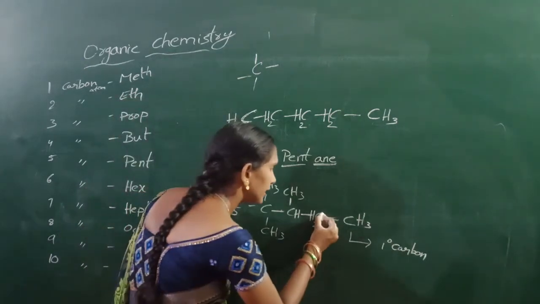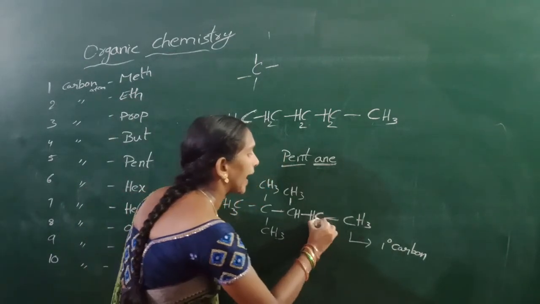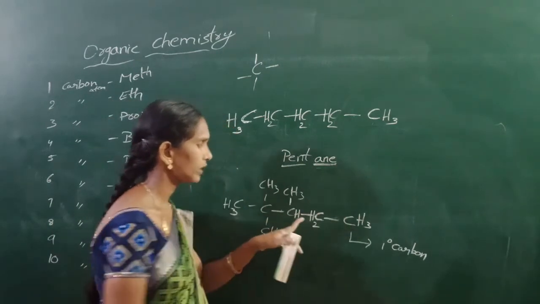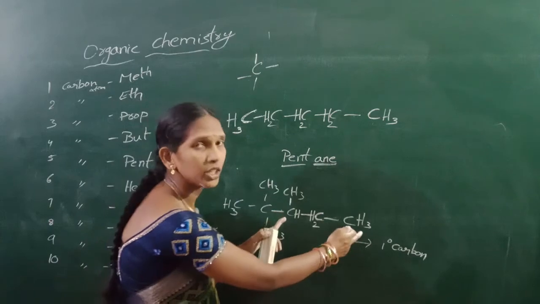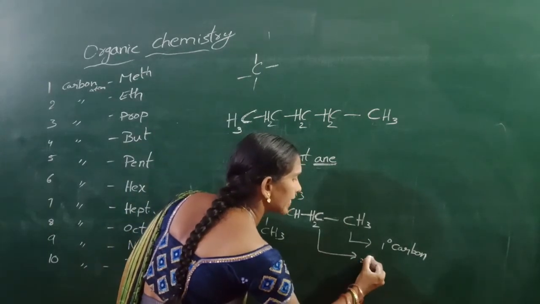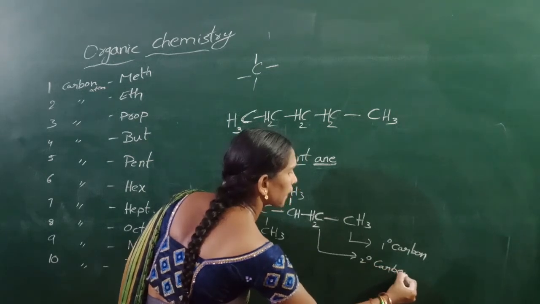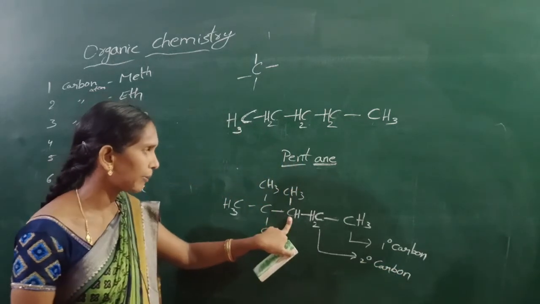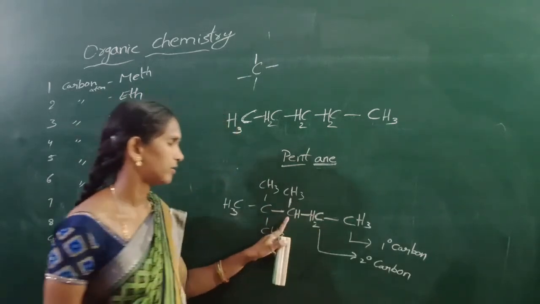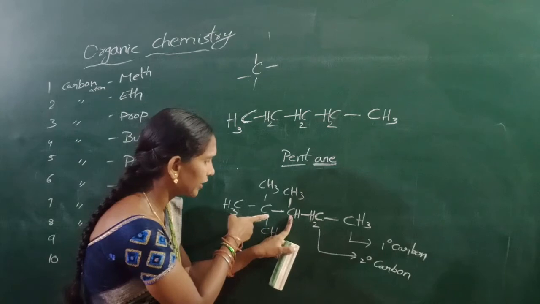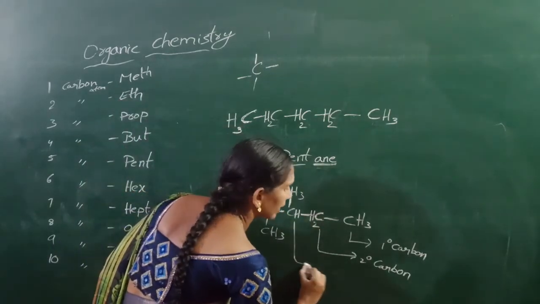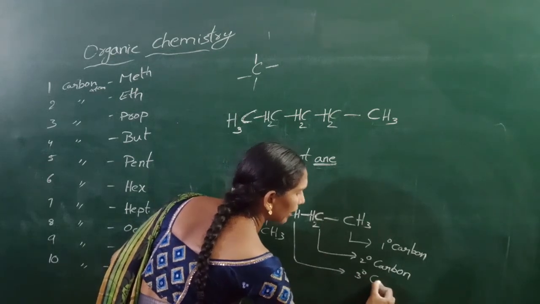Next, this carbon is attached with 2 different carbon atoms, so this carbon is called secondary carbon. Next, this carbon is attached with 3 carbon atoms, 1, 2, 3, so this carbon is called tertiary carbon.